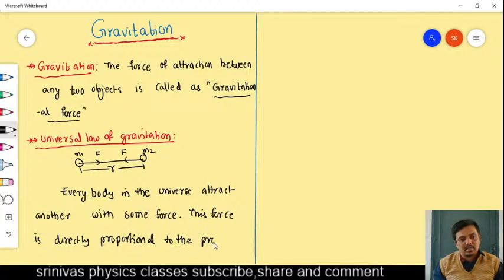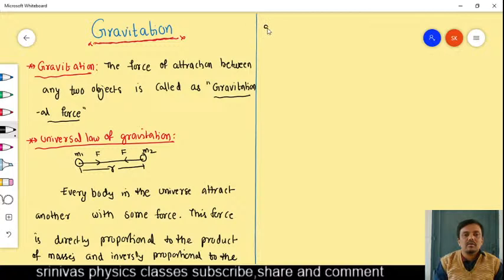This force is directly proportional to the product of masses, and inversely proportional to the square of the distance between the two bodies.